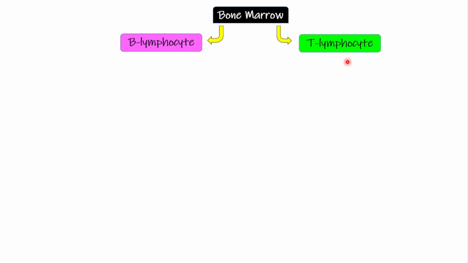Humoral immunity is the one which involves B lymphocytes, whereas cell-mediated immunity involves T lymphocytes. The whole story starts from the bone marrow. Both the B and the T lymphocytes are produced from the bone marrow. So the bone marrow is going to produce both B and T lymphocytes.